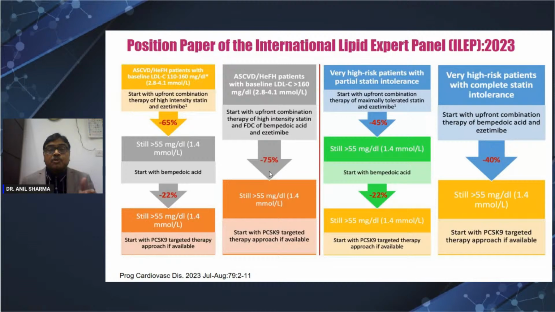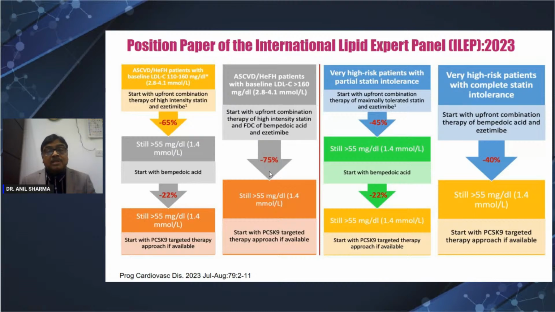So what is the position paper in 2023 by the International Lipid Expert Panel? What it says is, what is the risk factor and what is the baseline LDL? If baseline LDL is 110 to 160, we need 65% reduction. So start right from the beginning with statin and ezetimibe. If it cannot reach 55, add more medications. Bempedoic acid, and if it still cannot be controlled, then add a PCSK9 inhibitor or inclisiran.